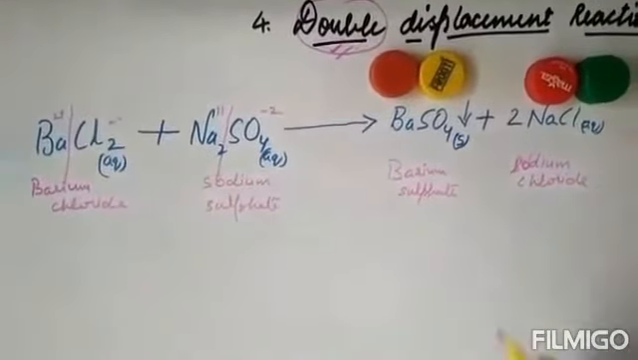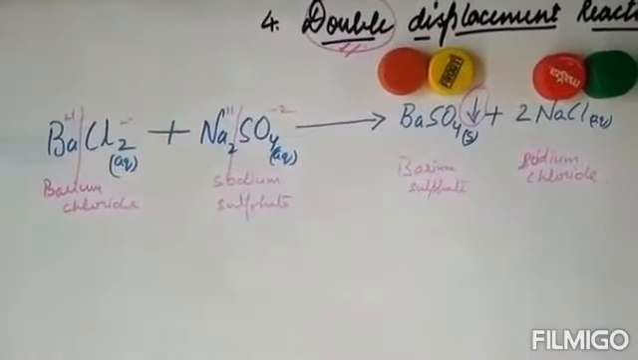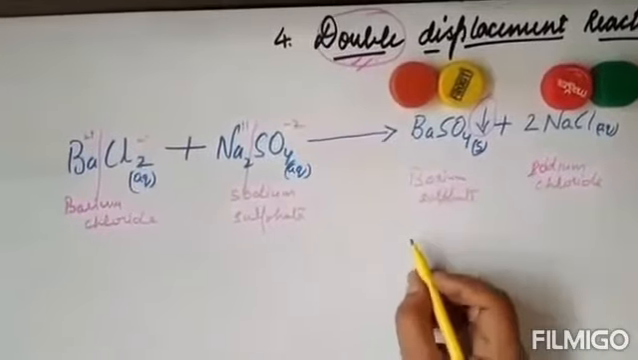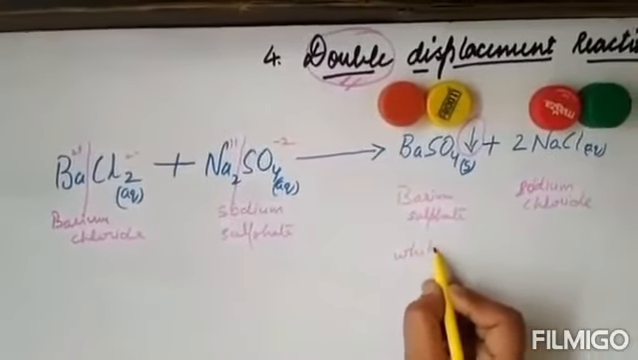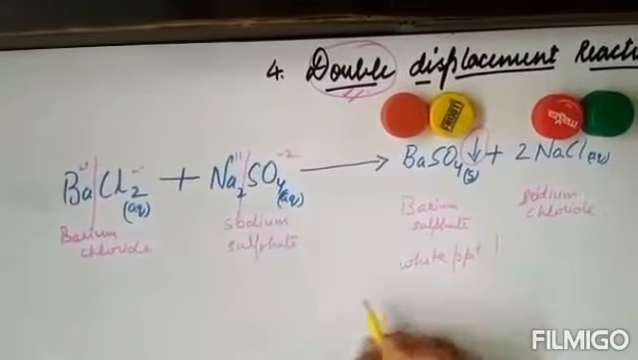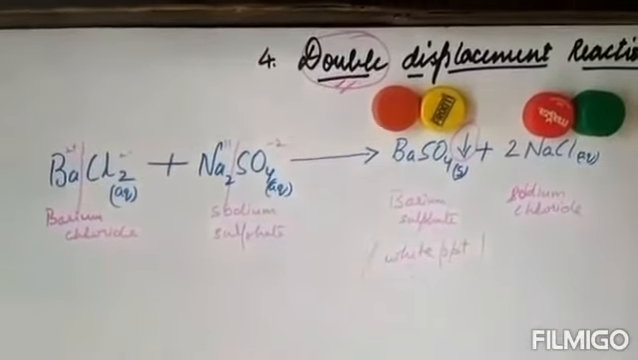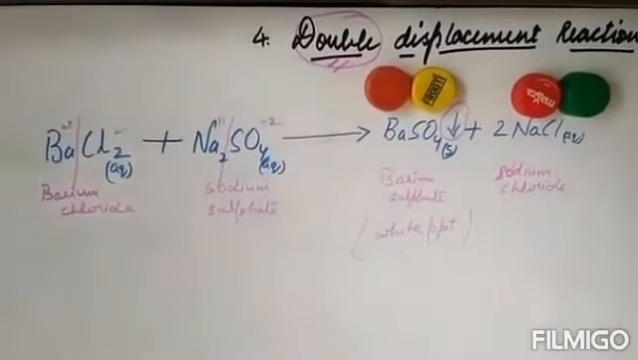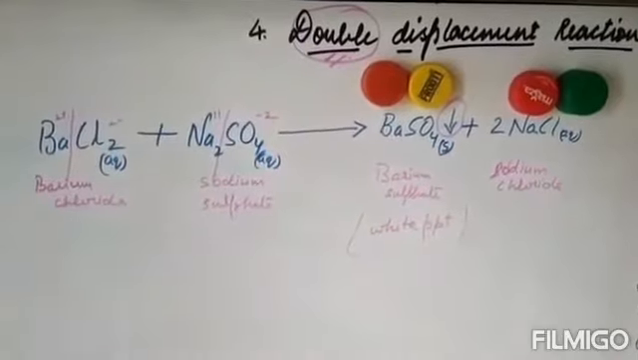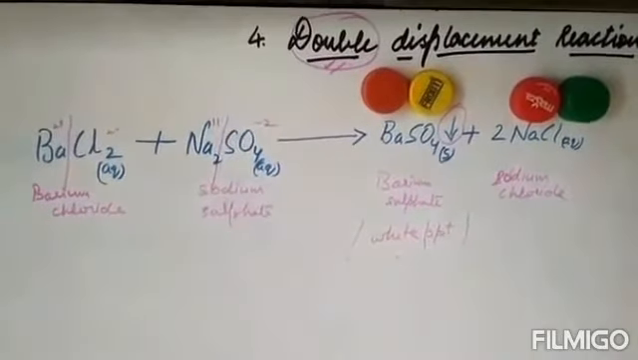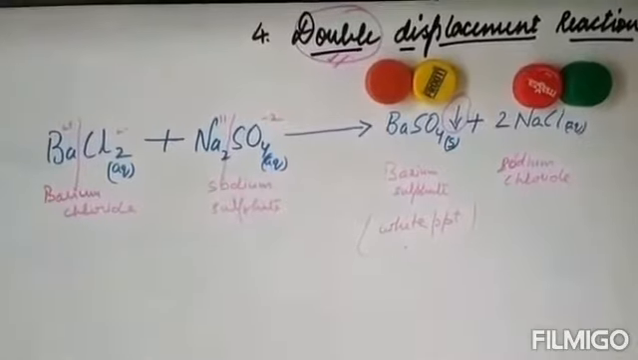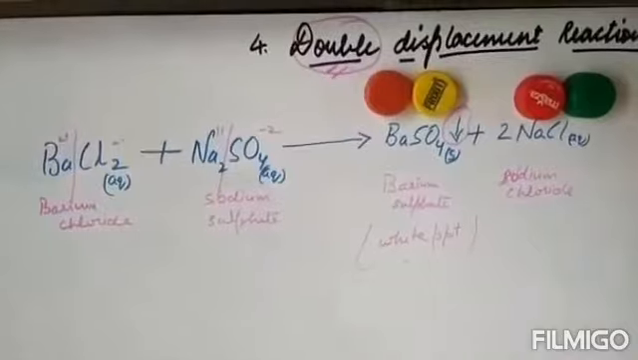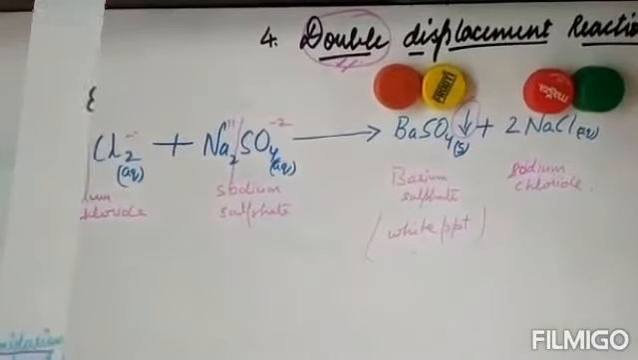Now remember this sign. If you really remember, this sign shows the formation of a PPT, and barium sulfate used to form a white colored PPT. Okay, so this is all about double displacement reaction, and let's come on to the 5th type, that is reduction reaction. But instead of writing reduction and the 6th type as oxidation reaction, I'll combine these 2 together and write it as redox reaction. So let's come on to it.